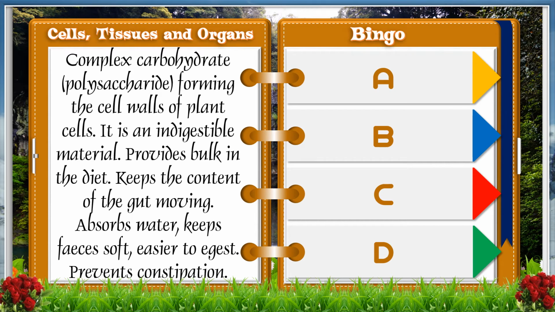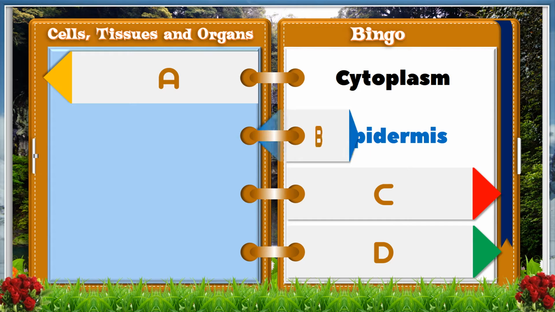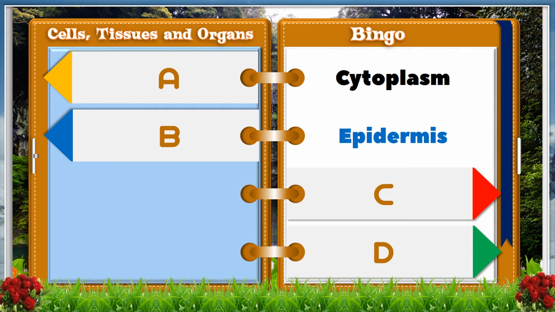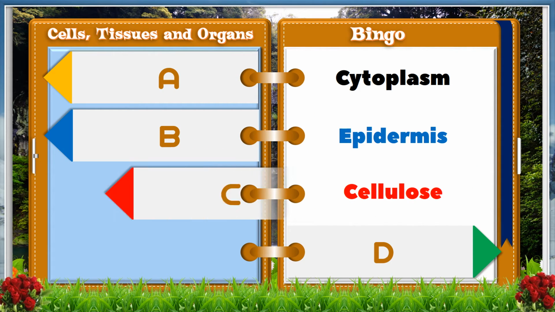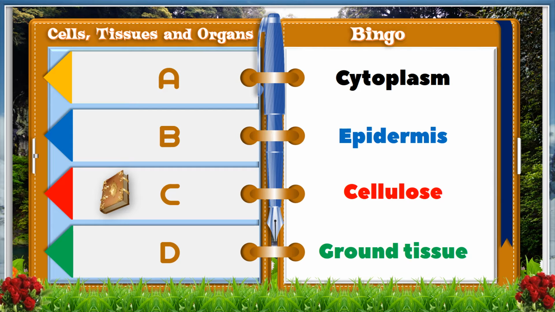A, cytoplasm. B, epidermis. C, cellulose. D, ground tissue. And the answer is C, cellulose.